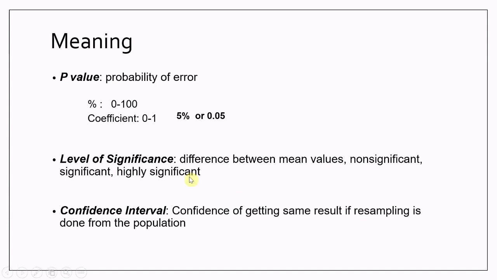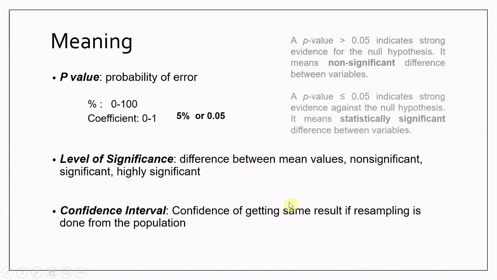So how are the p-value and level of significance related? If the probability of error is more than 5%, that indicates strong evidence for the null hypothesis. That means there is no significant difference between the control and the treatment. That is what the null hypothesis basically states. The null hypothesis always states that there is no significant difference between the different variables. If the probability of error is less than 0.05, it is strong evidence against the null hypothesis, and we can simply say that yes, there is a significant difference between the control and the treatment.